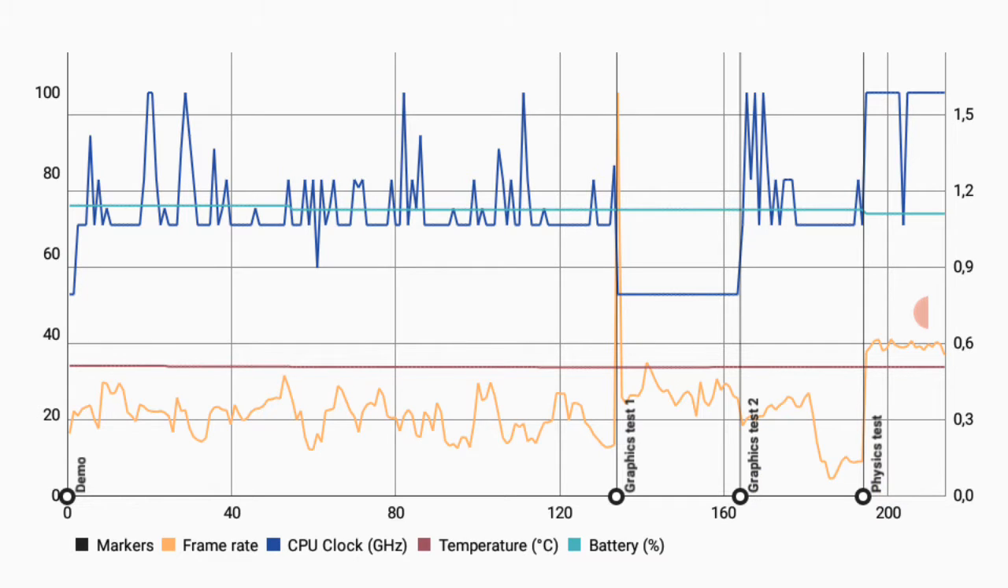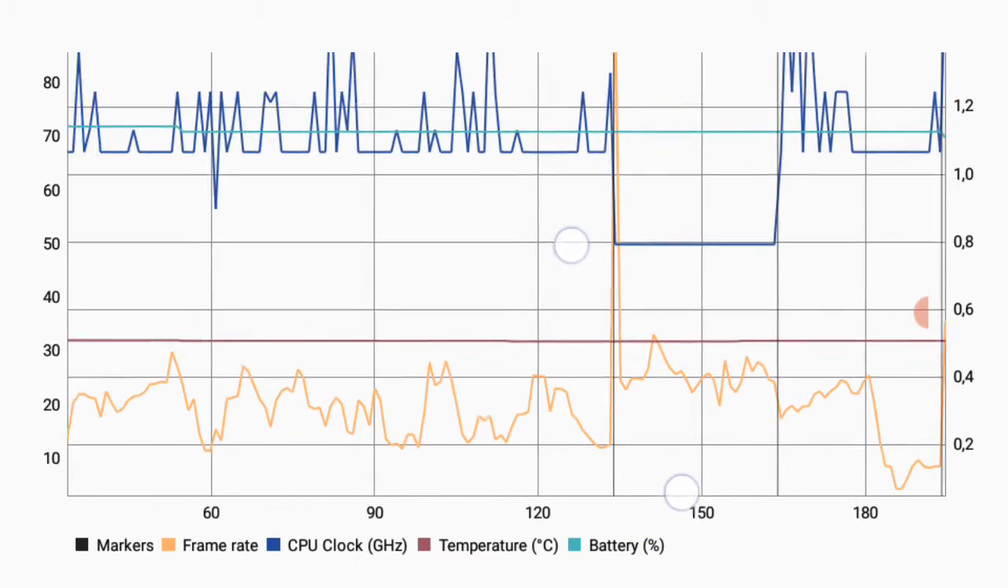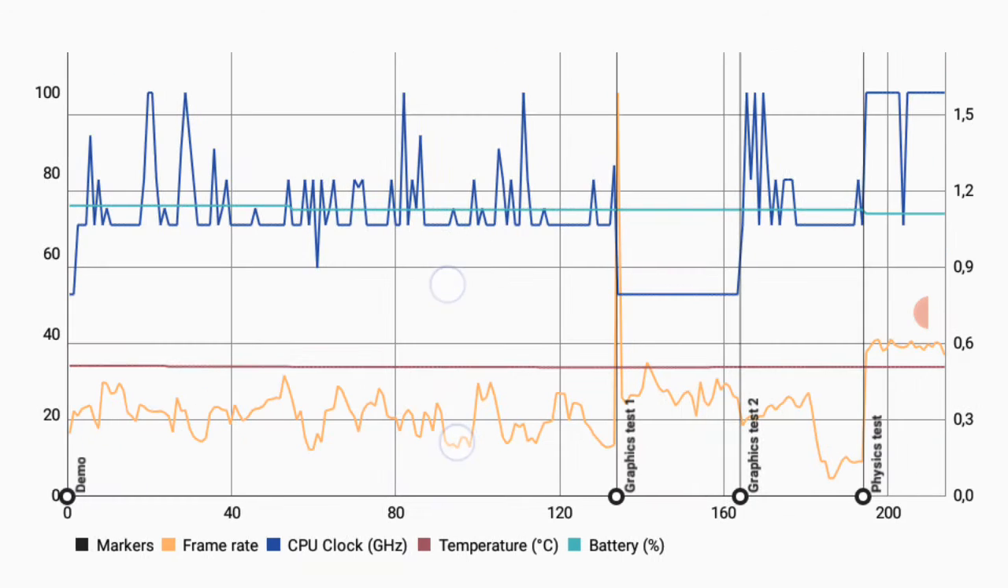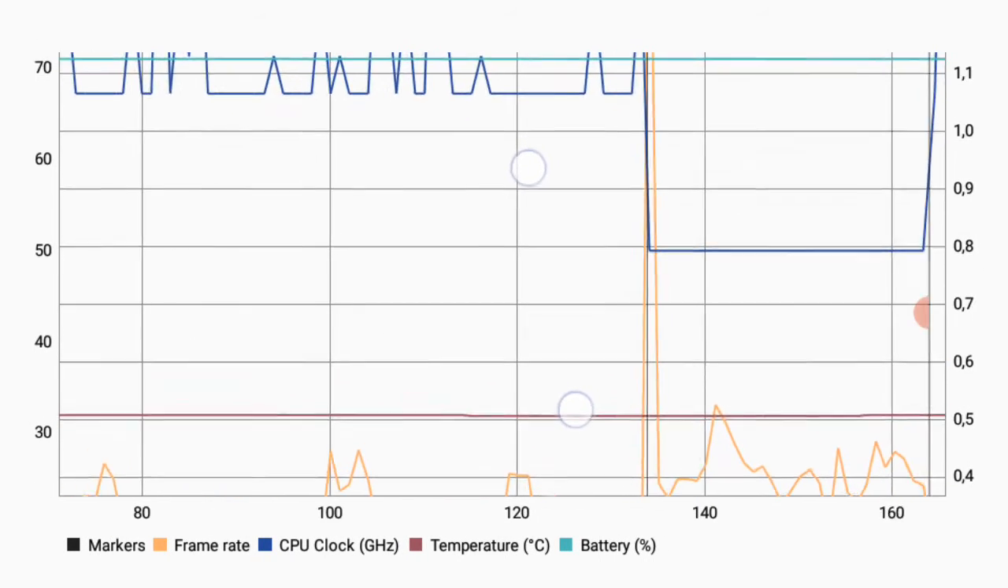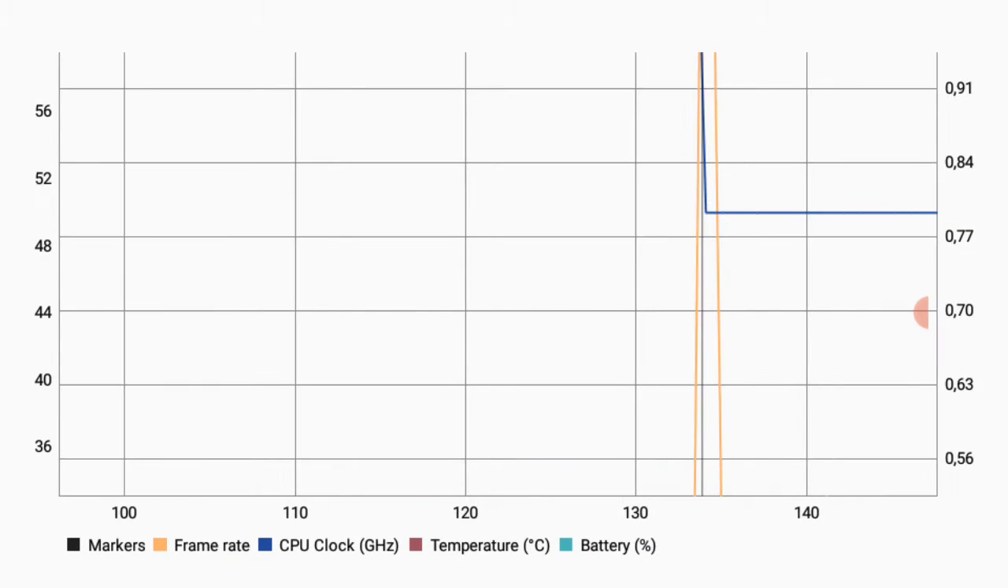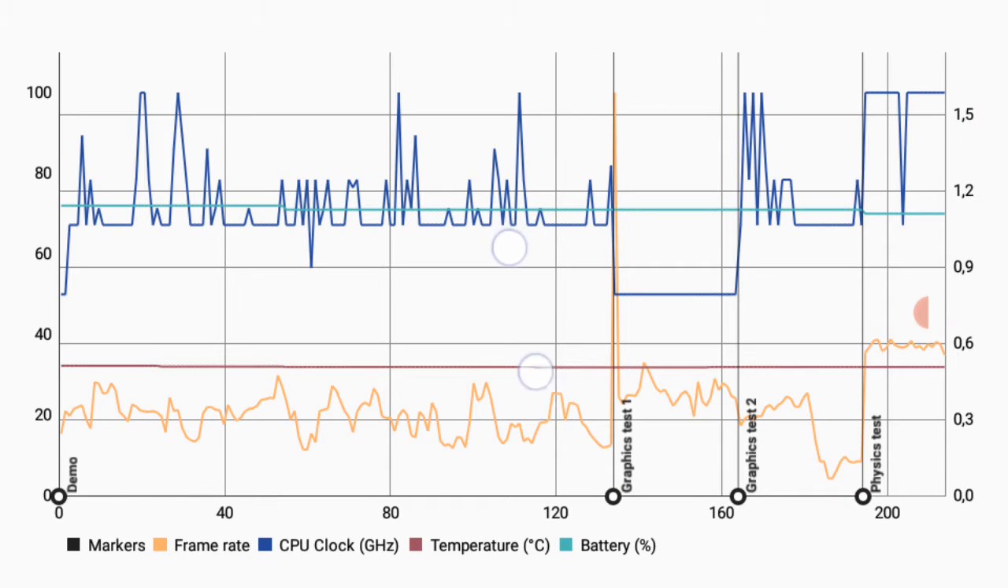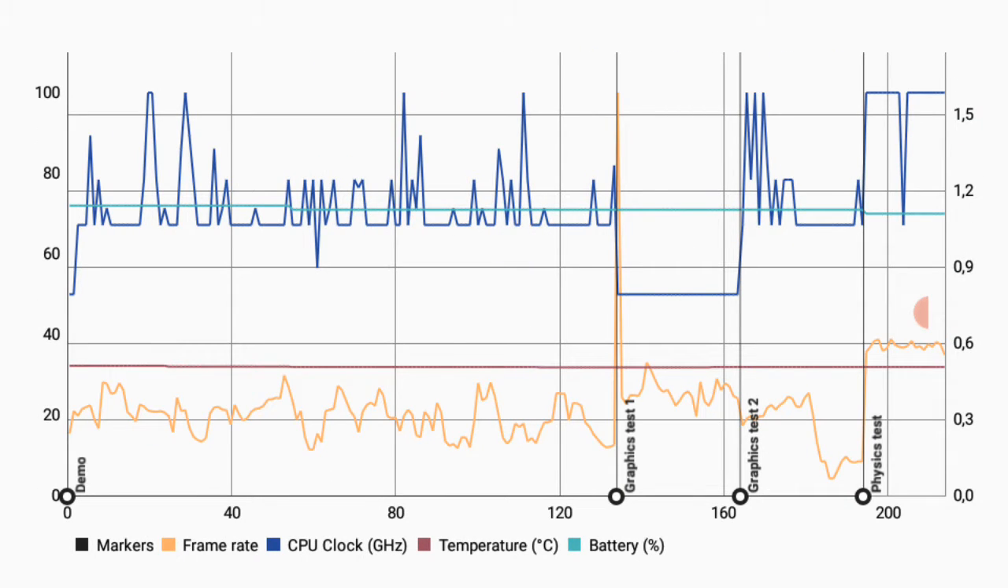Here on the first graphics test, you can see that the processor clocked itself at 0.8 gigahertz all around the test, because it was the graphics that took the lead in this test, not the CPU. So I think it stays at its minimum. I don't know.